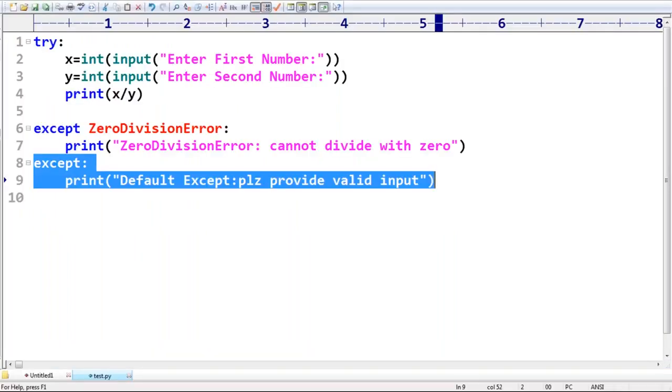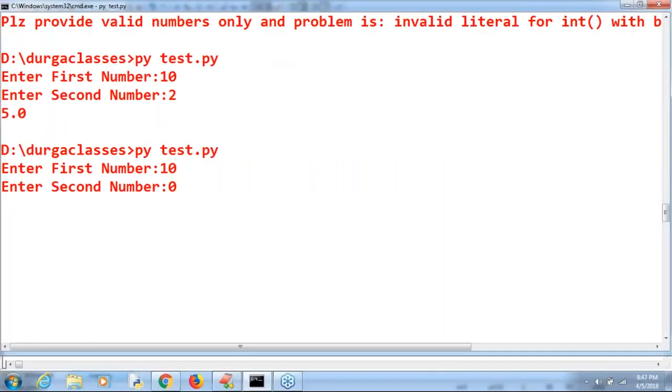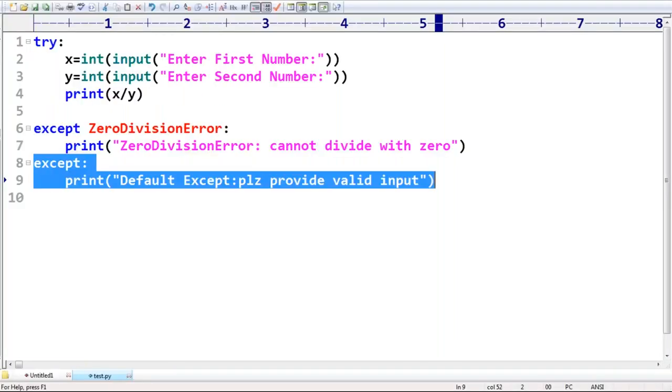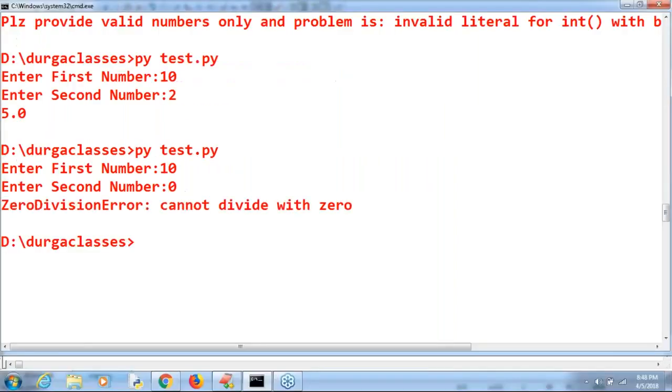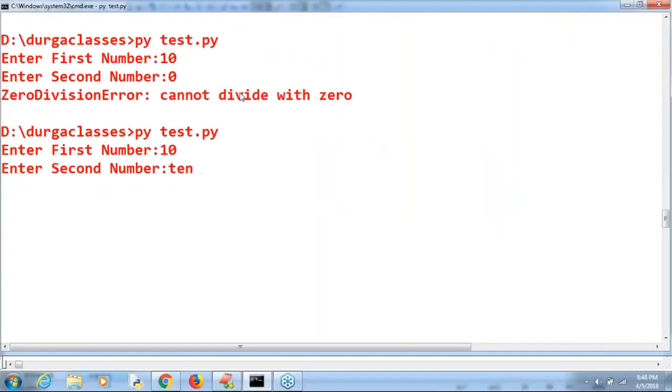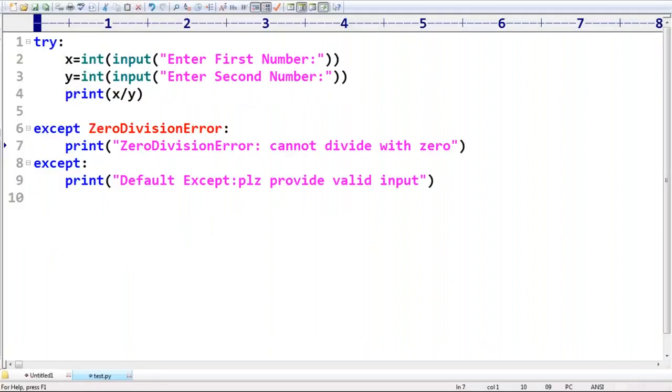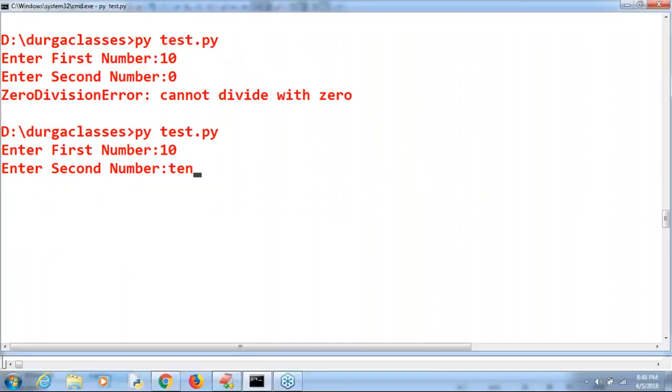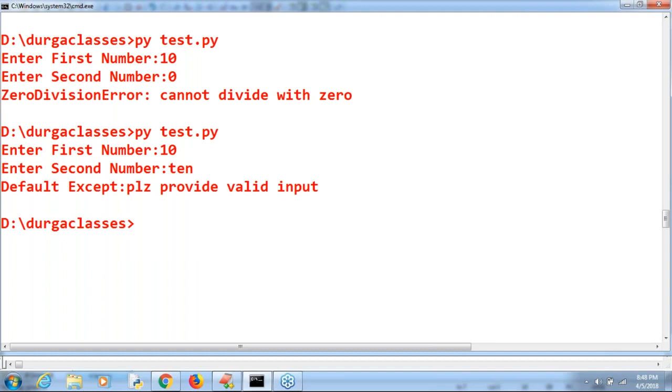Which except block is going to get the chance, for 10 and 0? First one or second one? The first except block, so "Can't divide with 0" is going to be printed. That is the zero division error. Now enter first number 10, enter second number 10. Which except block is going to get the chance now? The second, which is nothing but the default except block: default except, please provide valid input. Clear?